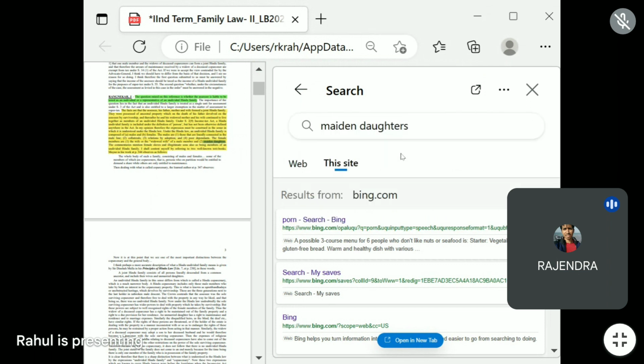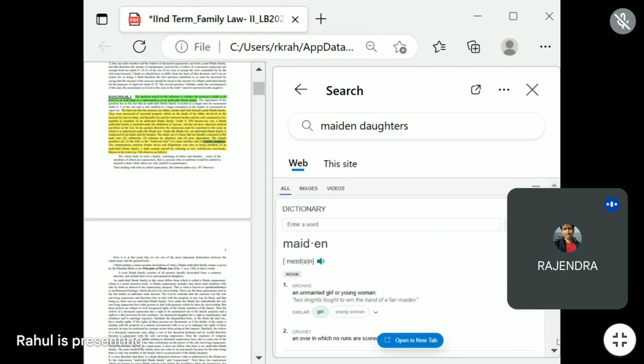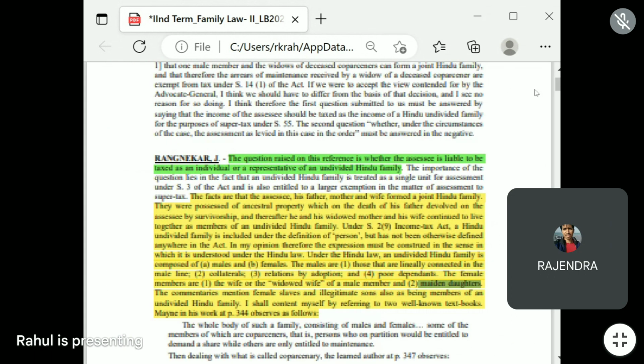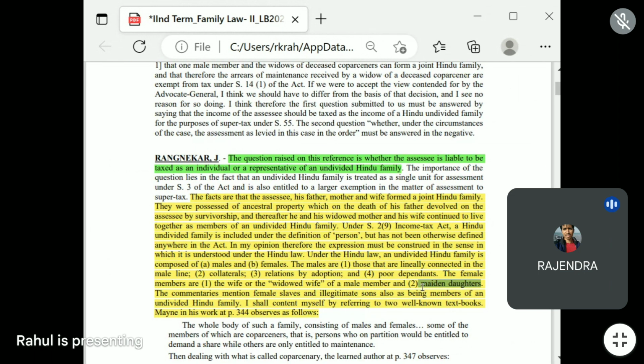Here, the interpretation is that an unmarried girl or a young woman is called a maiden daughter. In men they say bachelor, and in the case of women they say maiden.